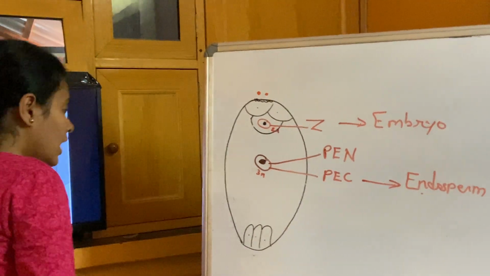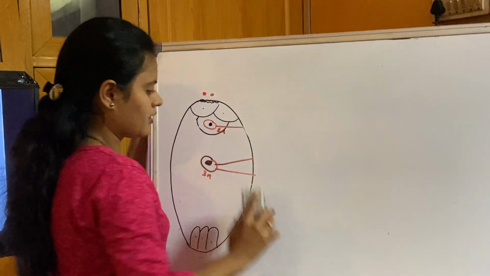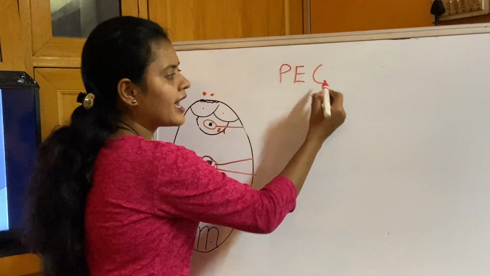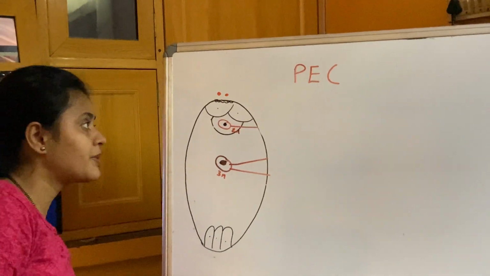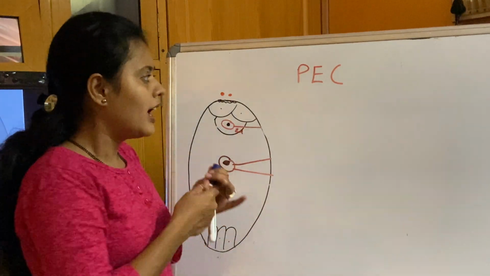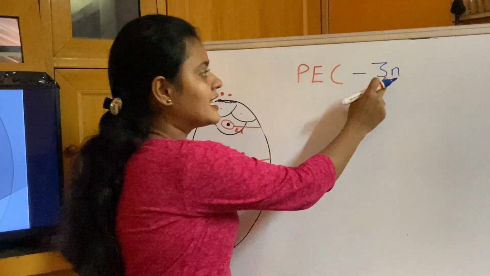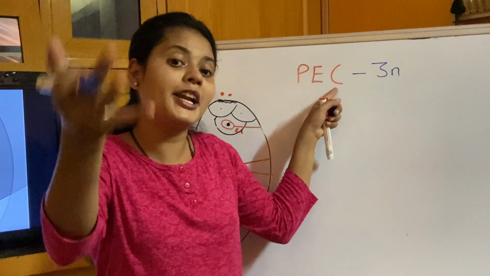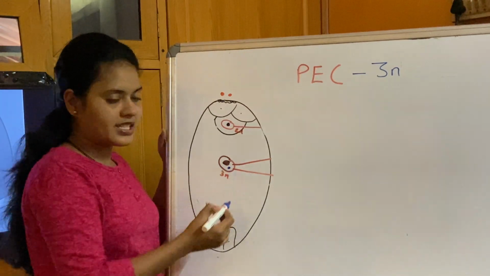Now, as I told you, the primary endosperm cell, which was the central cell earlier, is undergoing mitotic division. And you know that the primary endosperm cell is triploid, 3N. So this 3N primary endosperm cell is undergoing mitotic division, and obviously from one there will be the next cell.